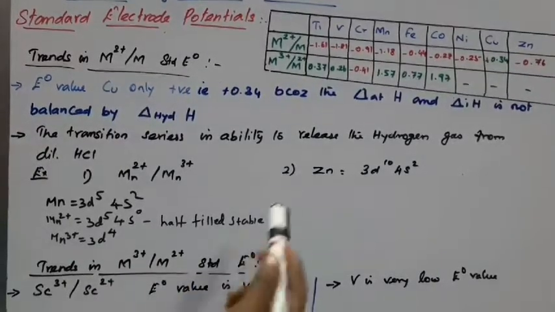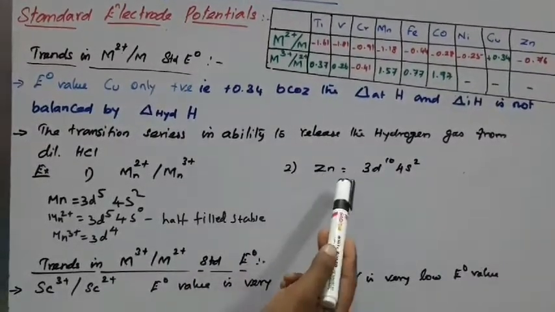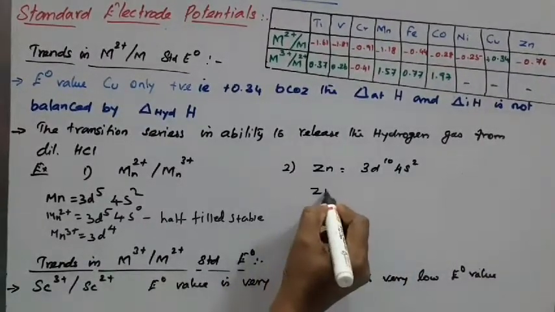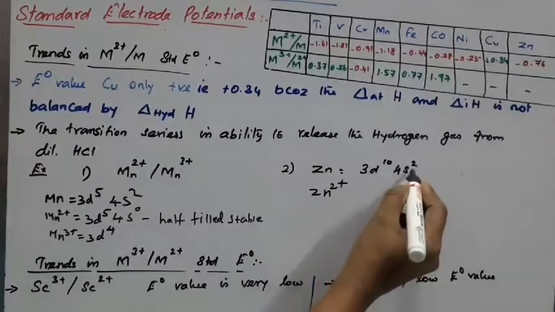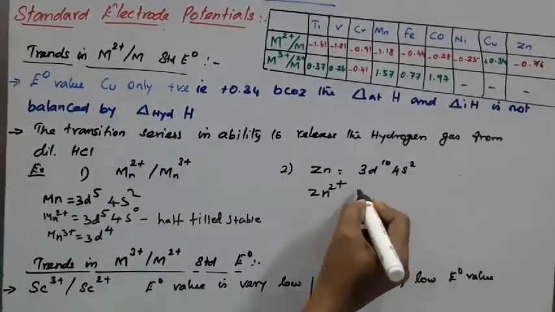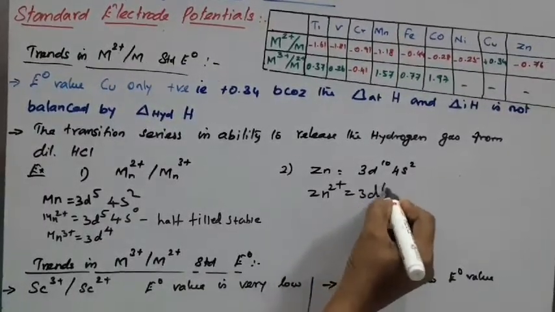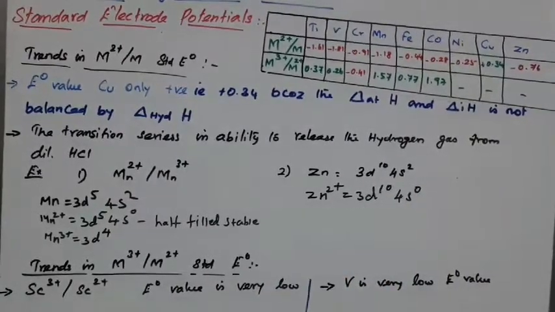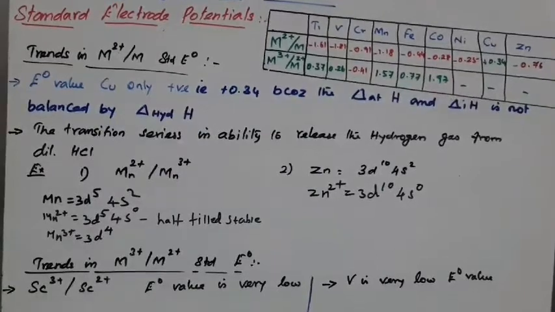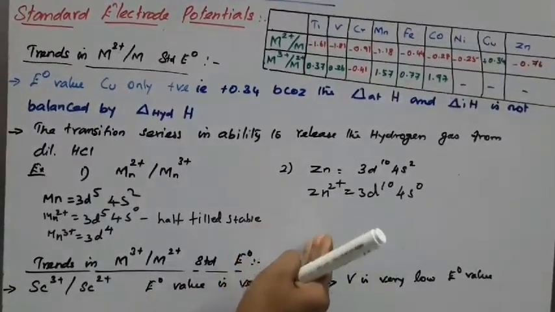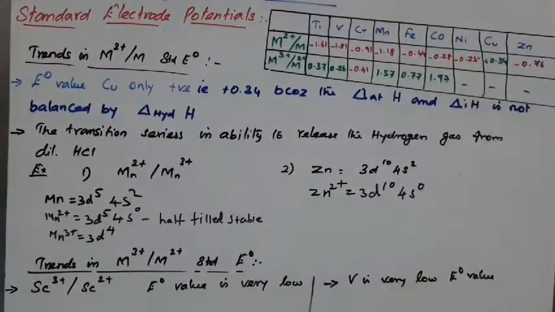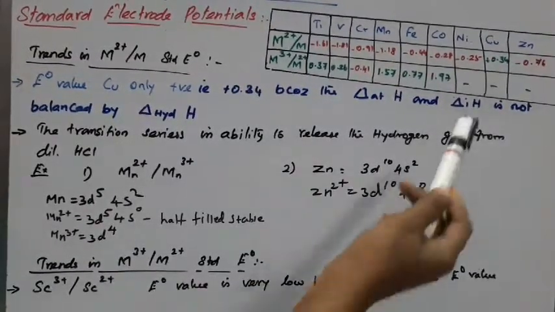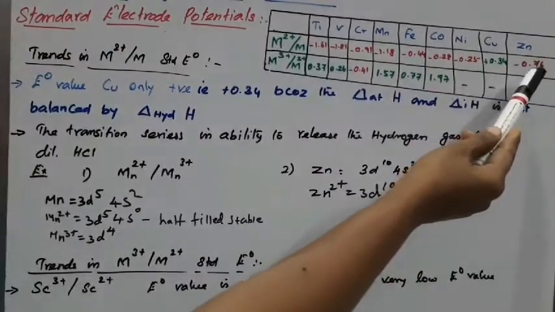Similarly, zinc has a completely filled 3d10 4s2. For Zn2+, we remove 2 electrons from the s orbital and get 3d10 4s0, a fully filled stable electronic configuration. Its value is minus 0.76.